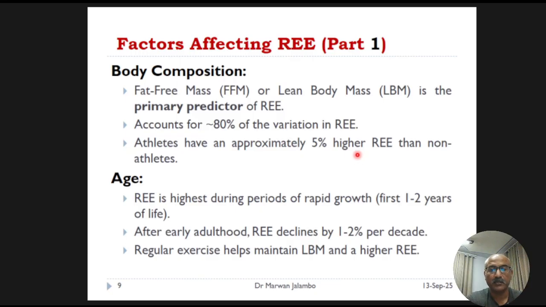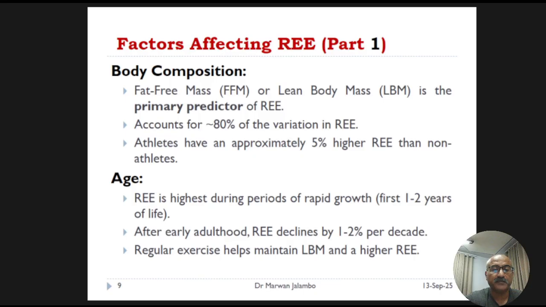In fact, your lean body mass accounts for about 80% of the variation in resting energy expenditure among individuals. This is why athletes, with their greater muscle mass, have about 5% higher resting energy expenditure than non-athletes of the same size.